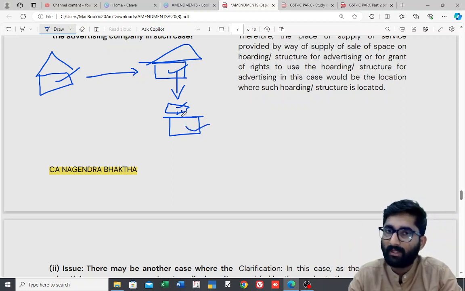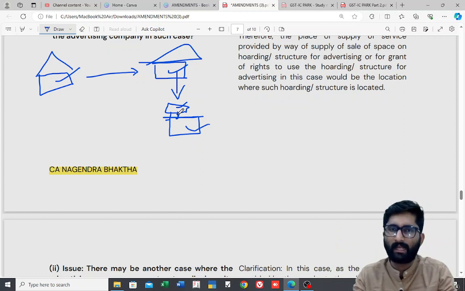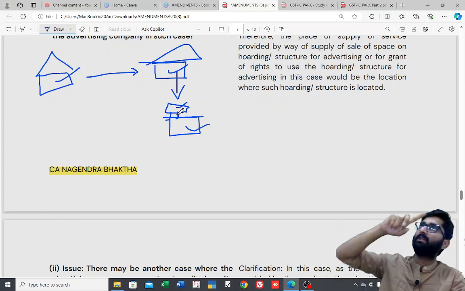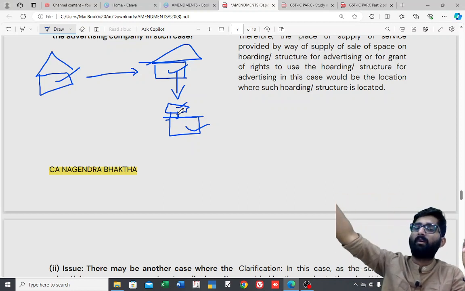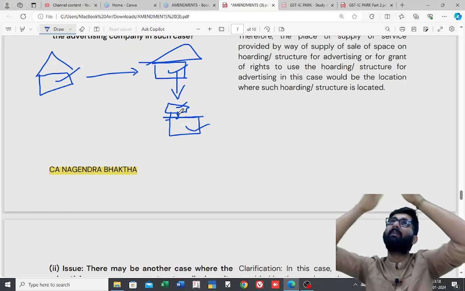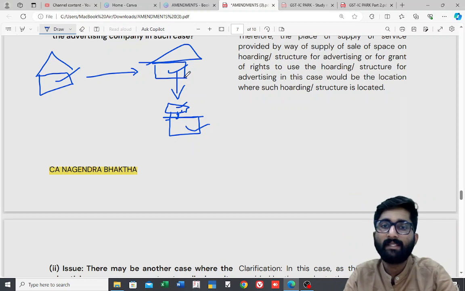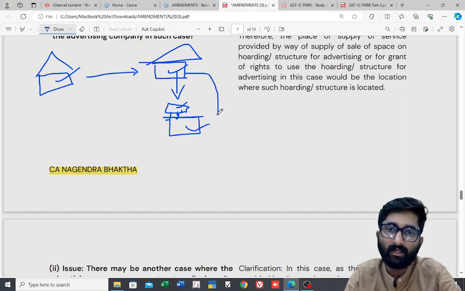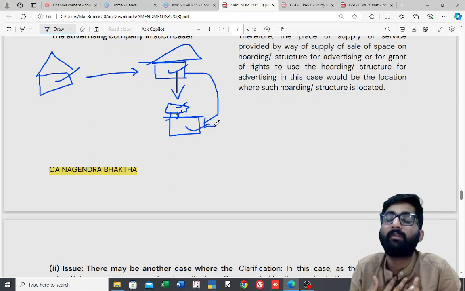There is one big structure on this building stating that if you want to give any advertisement here, in this prominent place at the bus stand, my big building is there, and on that you can see Geetanjali Silks, Bhima Jewelers, Joy Alukkas, Kalyan Jewelers, big holdings there. Now this advertising company went in search of these kinds of places, and they approached me.